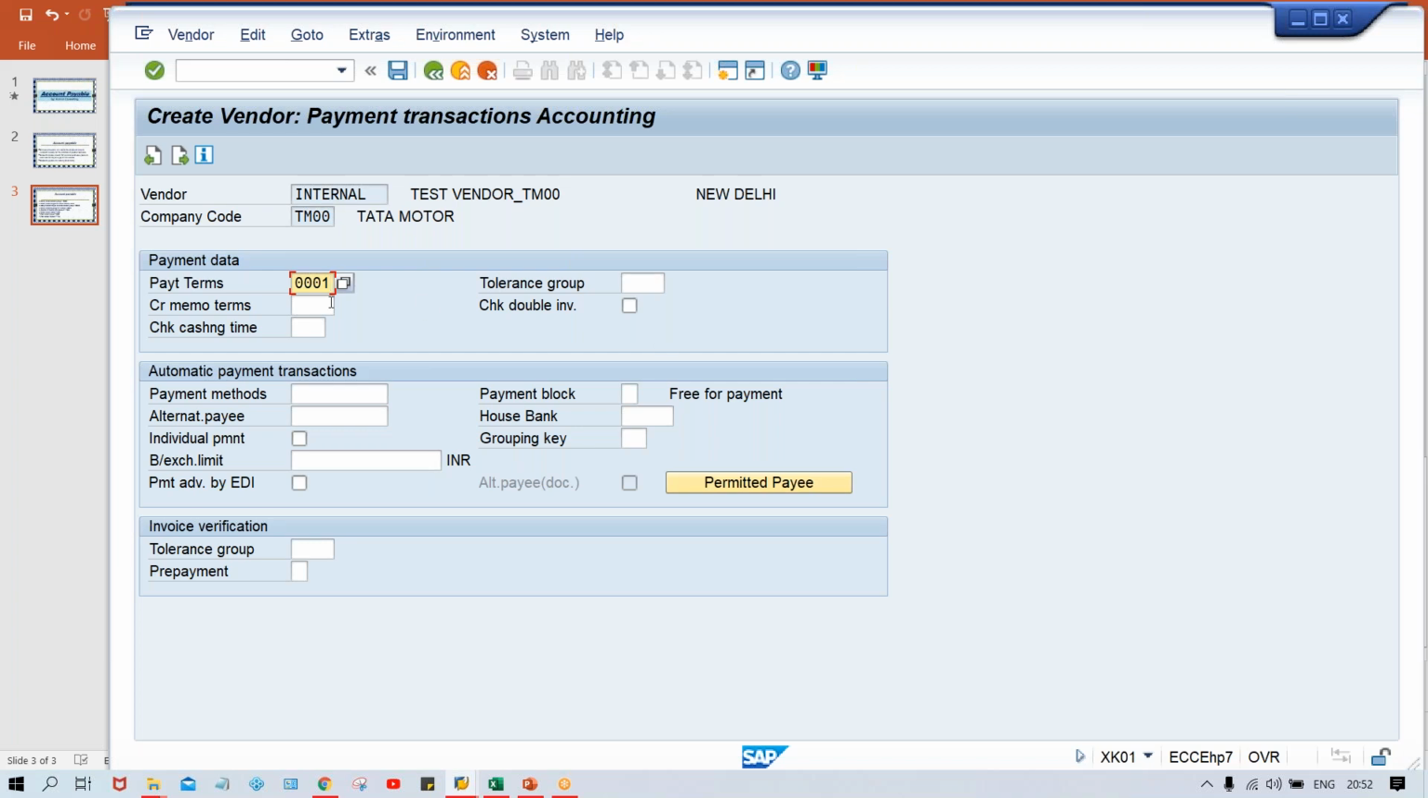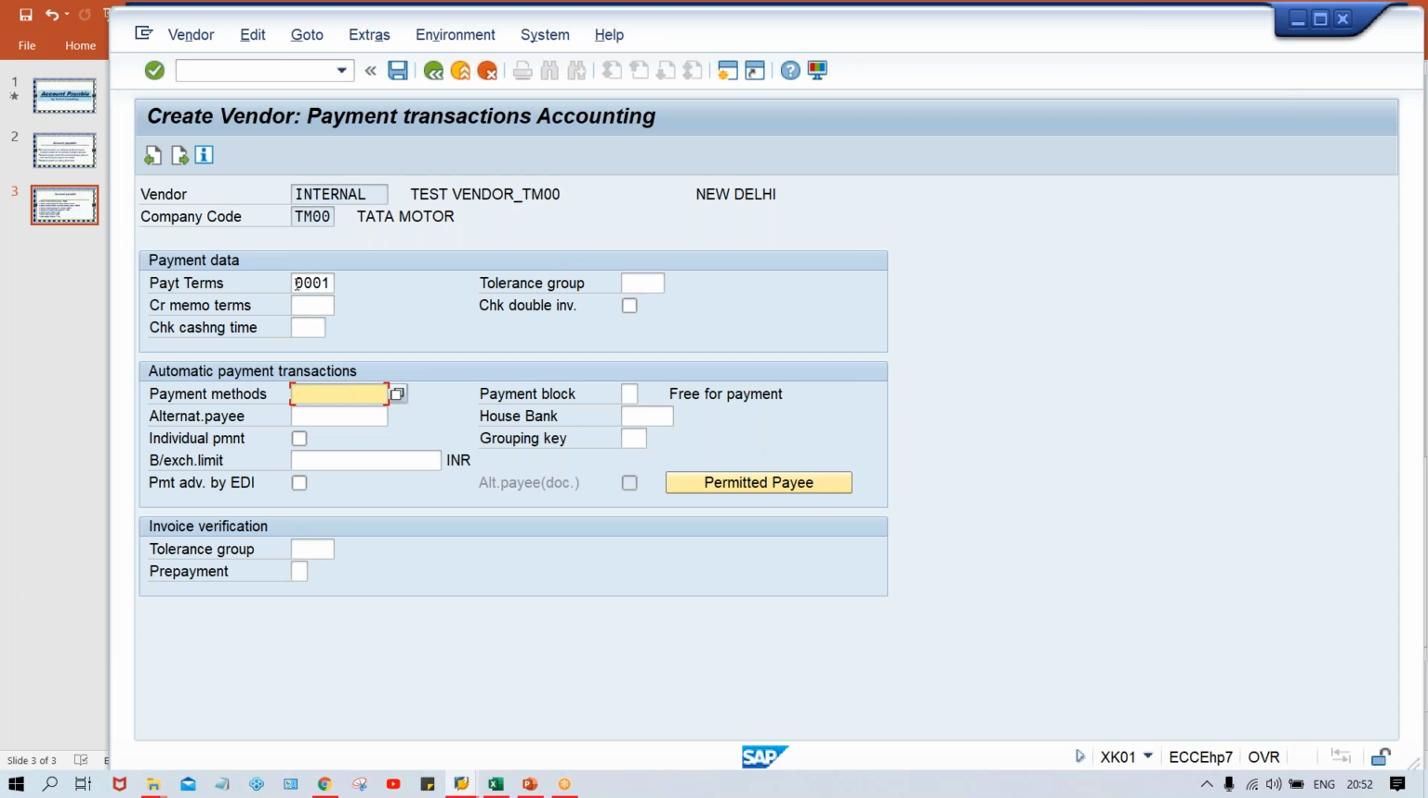So payment terms I have specified. Apart from this, payment method and all, what is the logic behind? As I told you guys, in a single session, it is not possible to explain each and everything. So wait for the upcoming sessions. In upcoming session, as I told you, there is a topic called automatic payment program. So there again, this payment method and all is going to be discussed in next session.